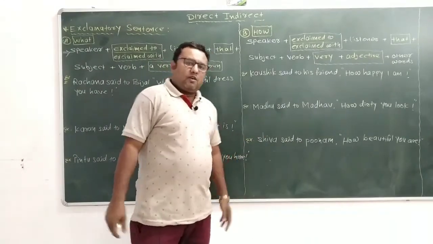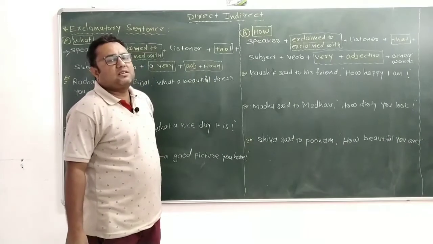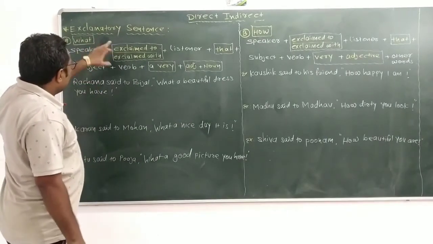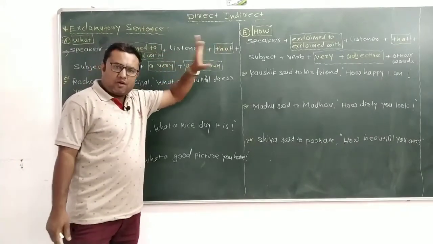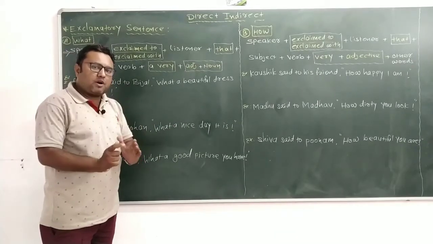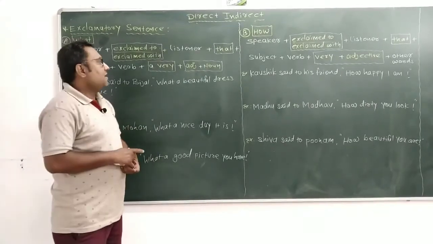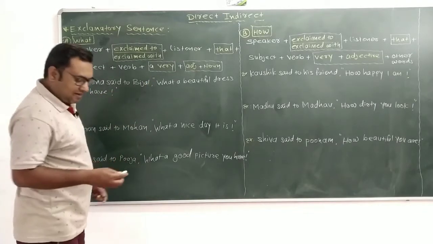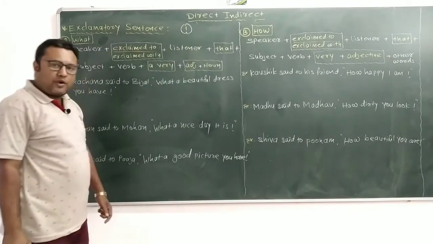Then we discuss what and how as used in exclamatory sentences. Dear friends, here we can see the exclamatory sentence using what and how. Then we have to convert it into indirect speech. That means we have to convert the exclamatory sentence into an affirmative sentence. Please keep this in mind. Another thing is that we can easily recognize exclamatory sentences by this symbol.